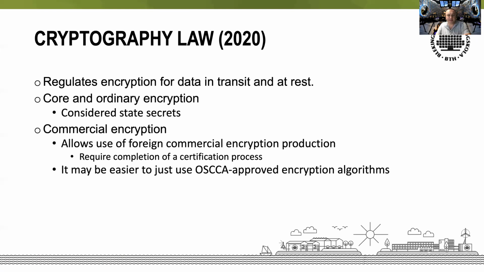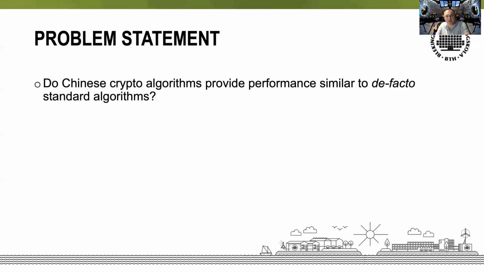Thus, it may be easier for a company to modify their products for the Chinese market to use the OSCCA-approved encryption algorithms and thus remain compliant with Chinese law. The problem for such a company is that they do not know in advance how the replacing algorithms will affect the performance of their products. The replacement algorithms may increase response times, energy consumption, and memory utilization, which in turn may increase capital and operational expenses.